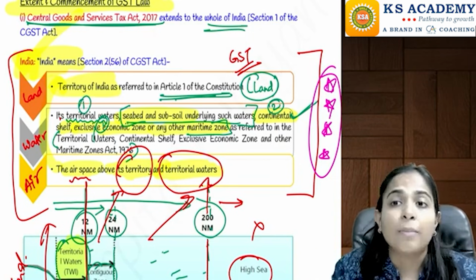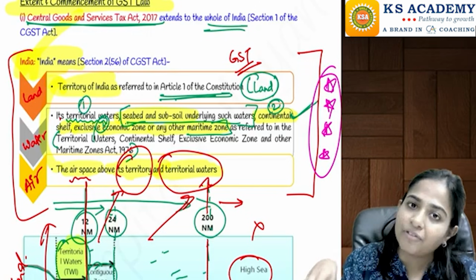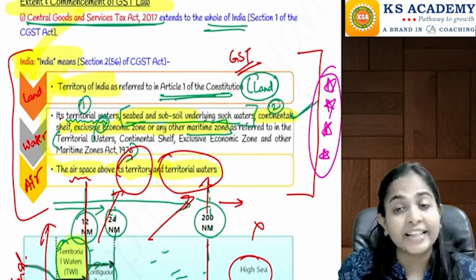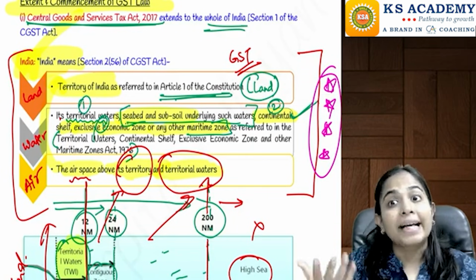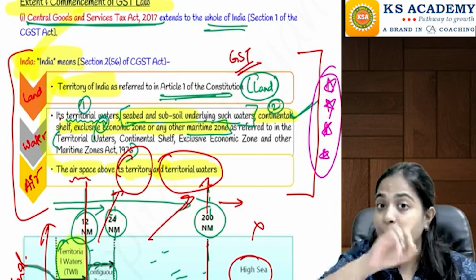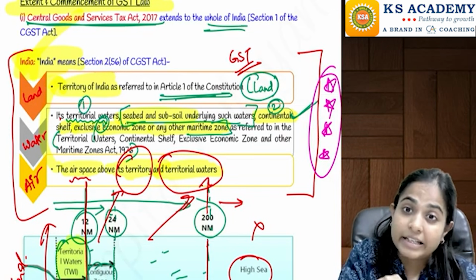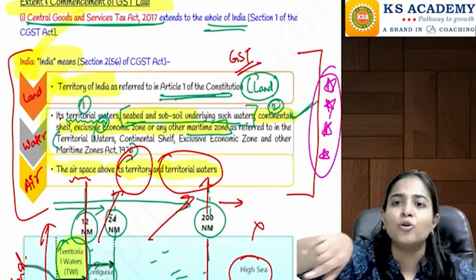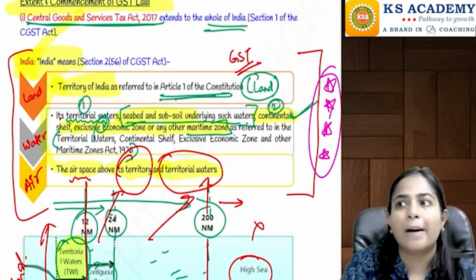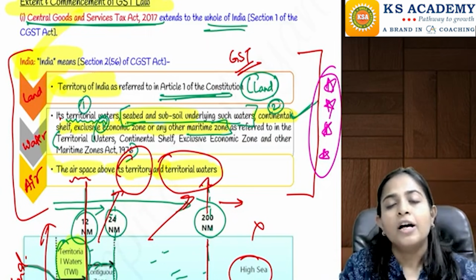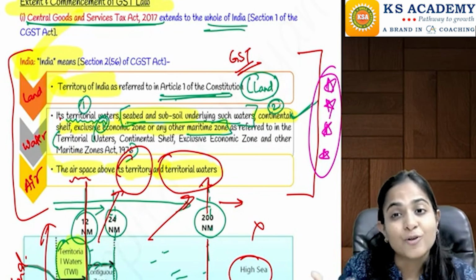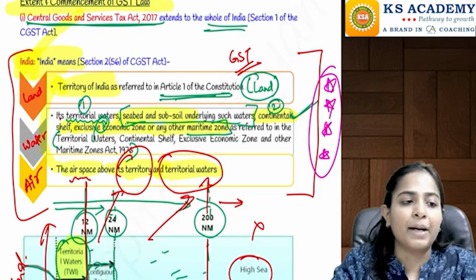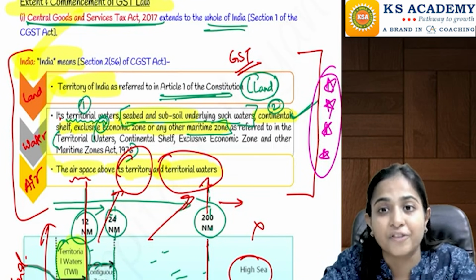Now, the CGST Act will be applicable to the whole of India. The UTGST Act will be applicable to all the union territories, other than Delhi and others. Then Integrated GST, the IGST Act, will be applicable to the whole of India. SGST Acts will be applicable to the respective state. Example, Maharashtra SGST will be applicable to Maharashtra, and Delhi SGST will be applicable to Delhi, a union territory having its own legislature. Now, if it is applicable to the whole of India, what is the meaning of the term India there?